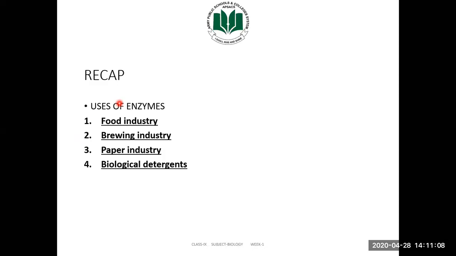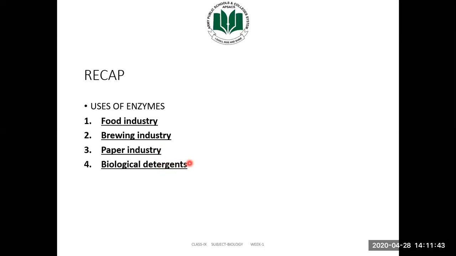Let's have a quick recap before we end today's lesson. Uses of enzymes. We learned today the uses of enzymes in food industry, in which we learned that enzymes are used in the baking industry to bake bread, cakes, pastries, etc. Brewing industry. This industry is making alcohol, where the enzyme amylase or starch and protein digesting enzymes such as protease and amylase are used. In paper industry, starch digesting enzymes called amylase are used in paper formation, and we are using this paper in our daily notebooks and homework, as you already know.